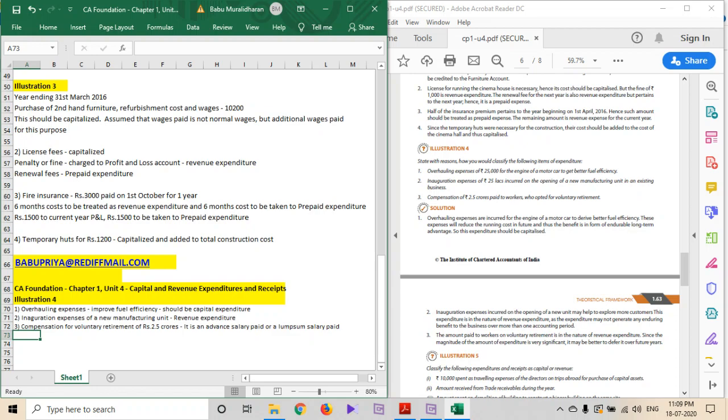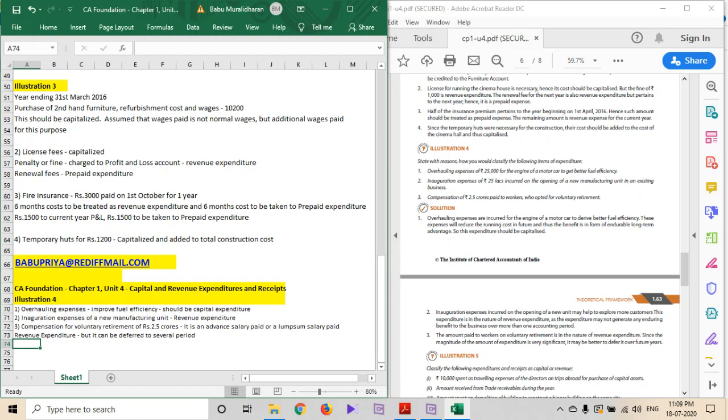So it is revenue expenditure, but it can be deferred to several periods. If the annual salary component is say 50 lakhs, and now we are paying 2.5 crores, it can be apportioned equally to the subsequent 5 years, 50 lakhs each year. That is how the treatment has to be made.